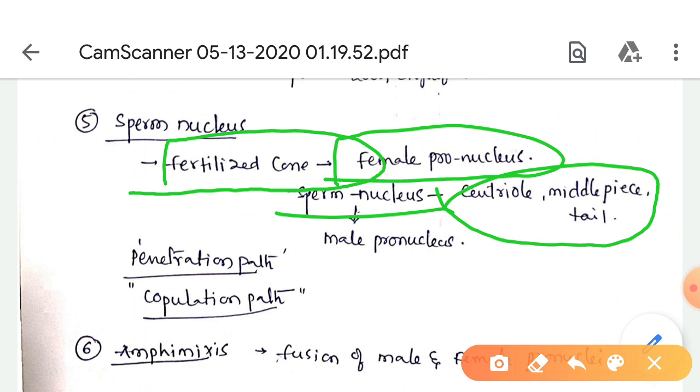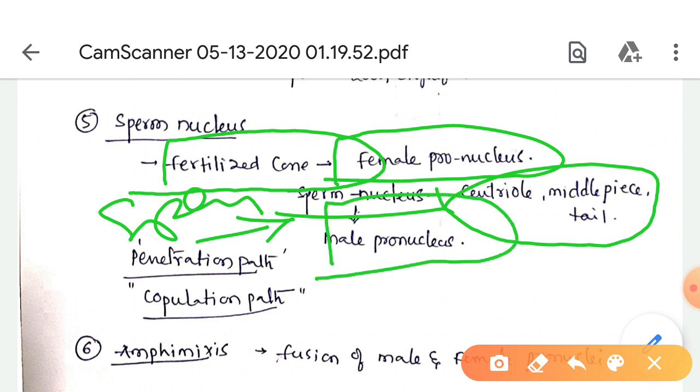As a result, the centriole comes to occupy the front of the sperm nucleus, and the other parts of the spermatozoon are disconnected from the nucleus. Later they will be disintegrated in the egg cytoplasm. The sperm nucleus is now called the male pronucleus. This male pronucleus moves inwards. Its path may be marked by pigment granules trailing along it. The path taken by the sperm in the periphery of the egg is called the penetration path.